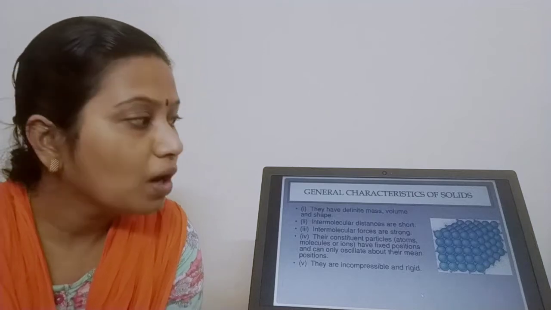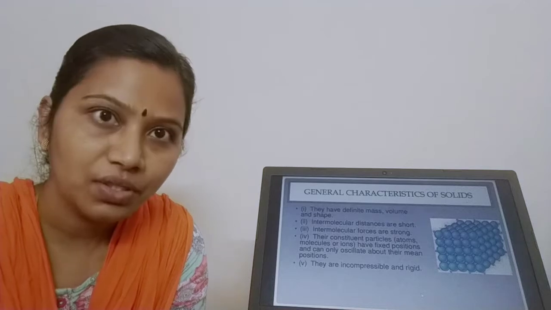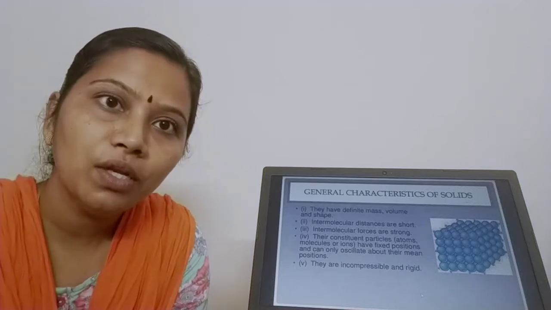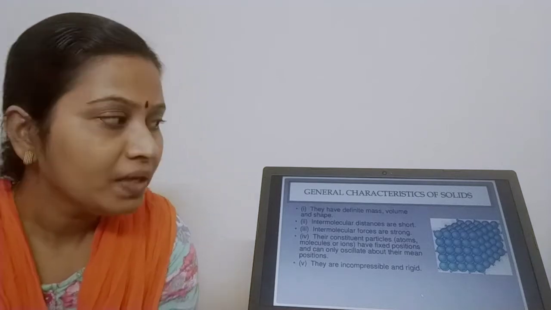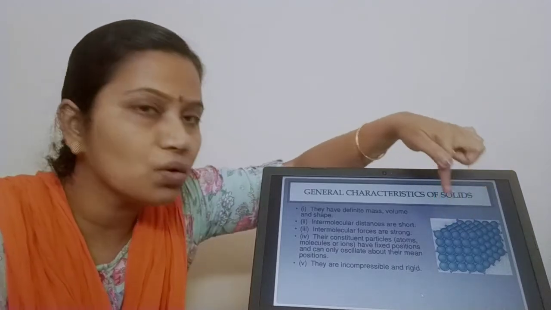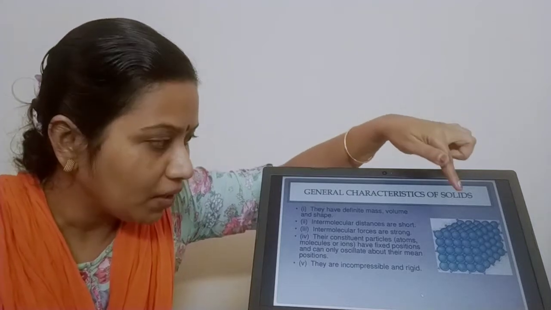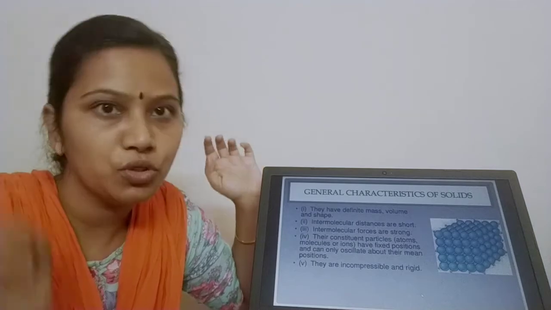Clear? So how are the particles held together? They are held together very tightly such that their intermolecular distance is very short. And what happens to the intermolecular forces? The intermolecular forces are said to be very, very strong. I told you the particles with which the solid is made up are nothing but atoms, molecules or ions, and they are sitting in fixed positions.